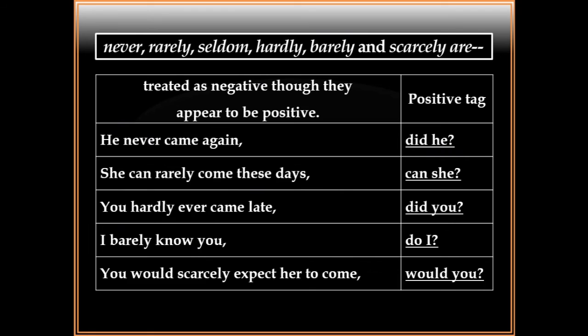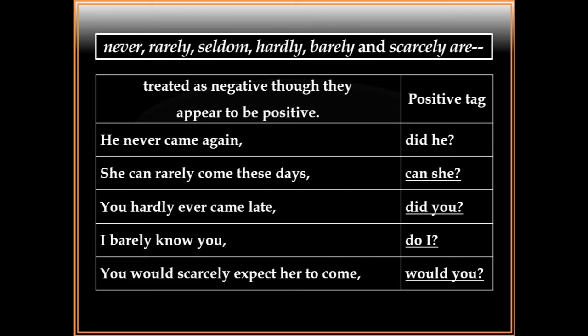And here are some words: never, rarely, seldom, hardly, barely, and scarcely. If you get these types of adverbs, actually, it doesn't take a negative tag. It will always be positive or affirmative form.